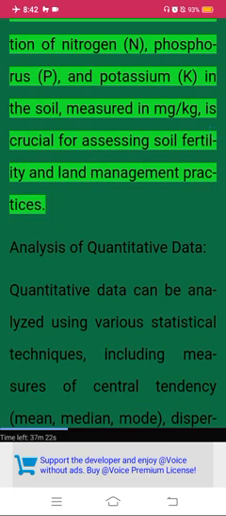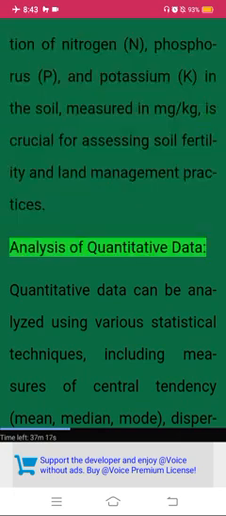Soil nutrients. The concentration of nitrogen (N), phosphorus (P), and potassium (K) in the soil, measured in milligrams per kilogram, is crucial for assessing soil fertility and land management practices. Analysis of quantitative data.